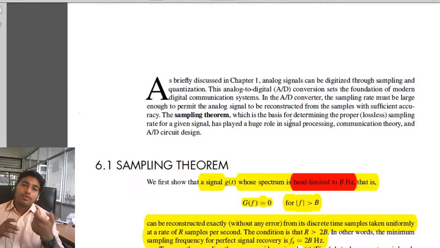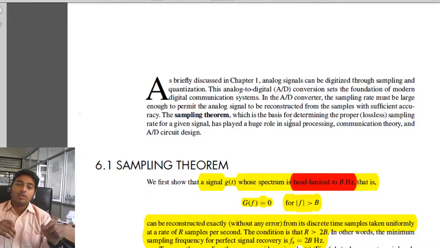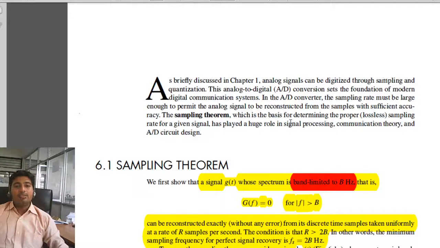So the Fourier transform of the signal g(t) will be G(f). A signal band limited to B hertz means it does not have frequency content above B hertz. So if frequency is greater than B, then this spectrum should be 0. So a signal whose spectrum is band limited to B hertz can be reconstructed exactly from its discrete time samples taken uniformly at R samples per second.